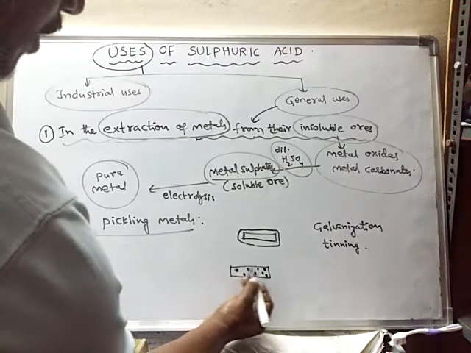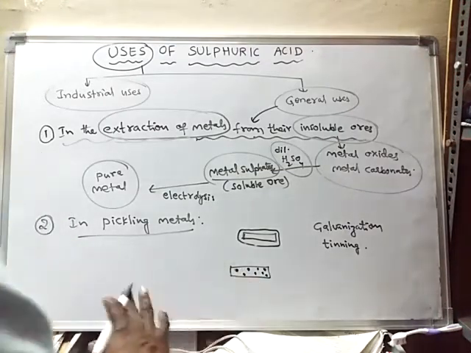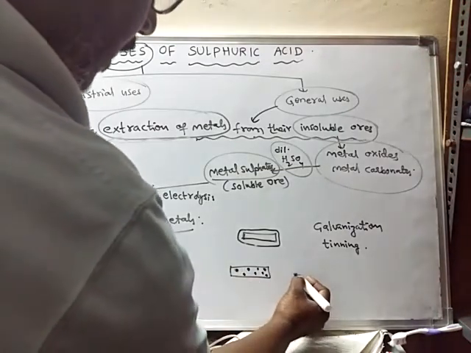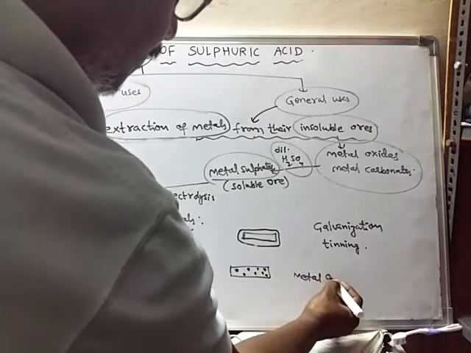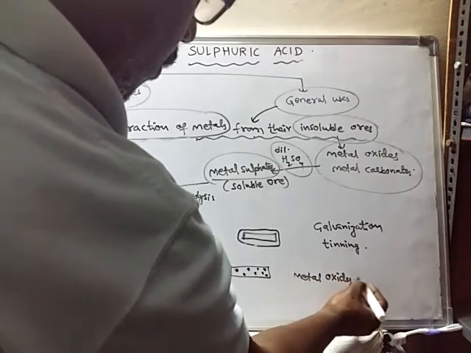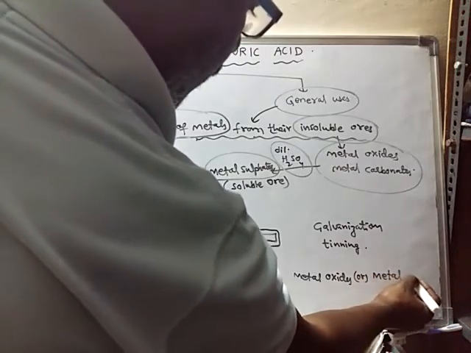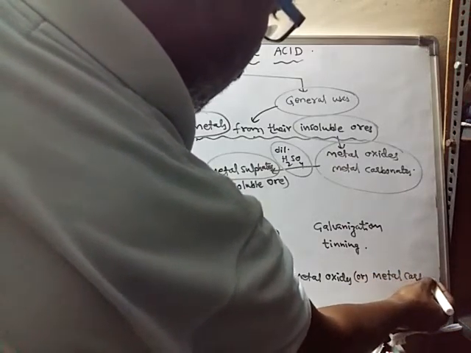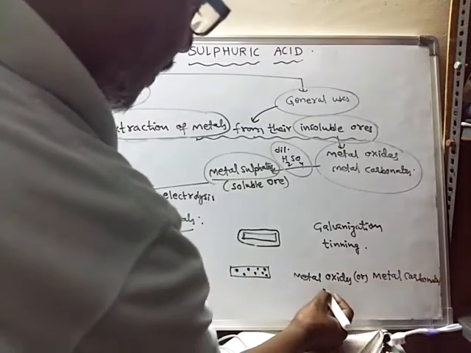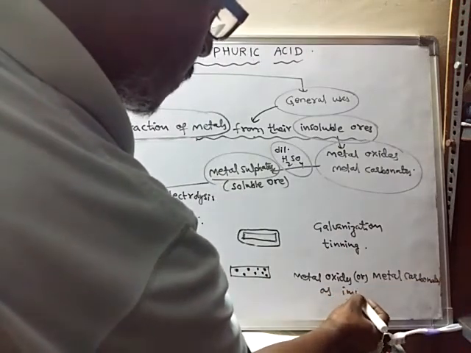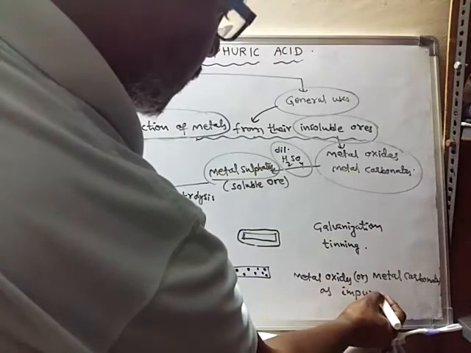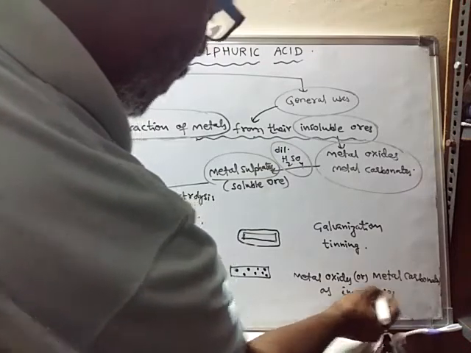So the surface of the metal is covered by impurities like metal oxides or metal carbonates.